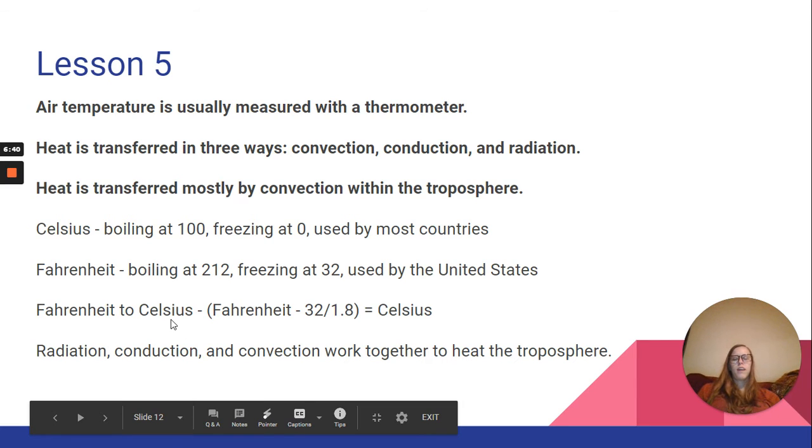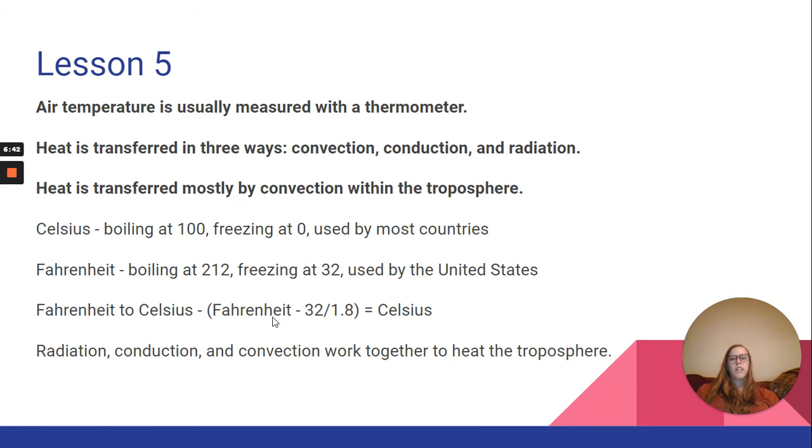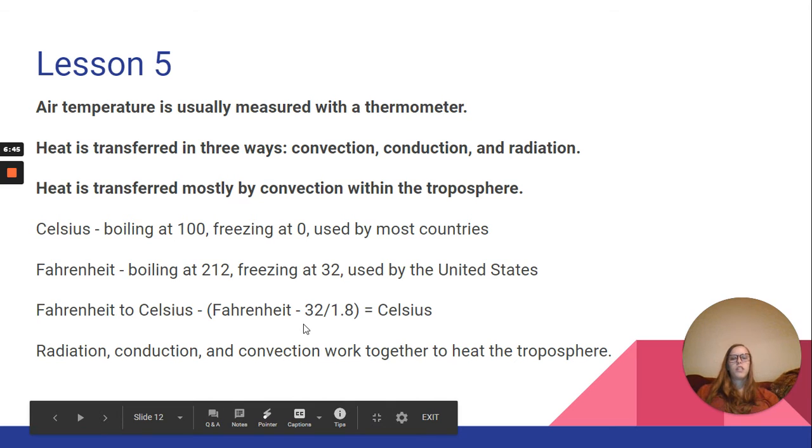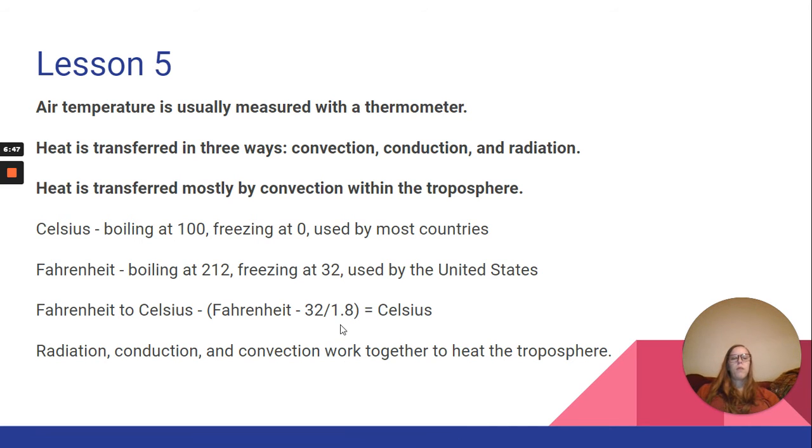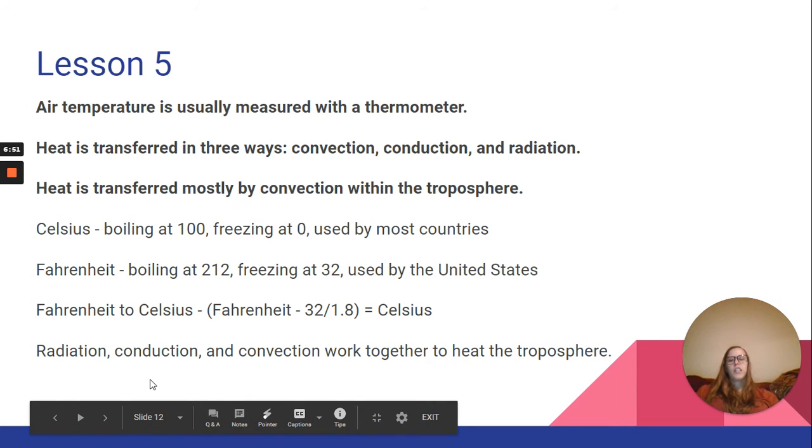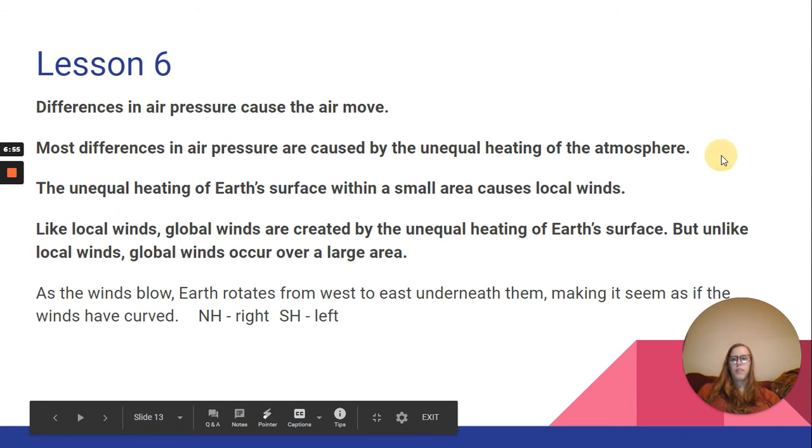To convert from Fahrenheit to Celsius, you take the Fahrenheit temperature minus 32 and then divide it by 1.8 and you get the Celsius temperature. And radiation, conduction, and convection work together to heat the troposphere.